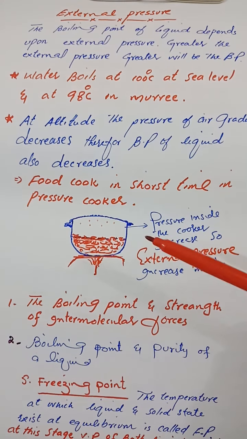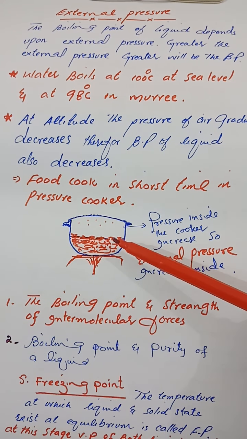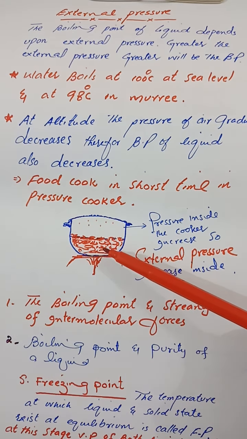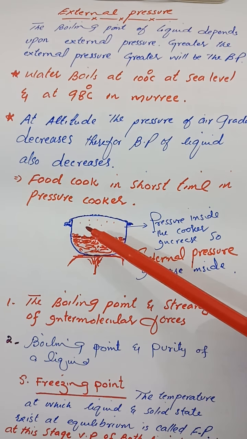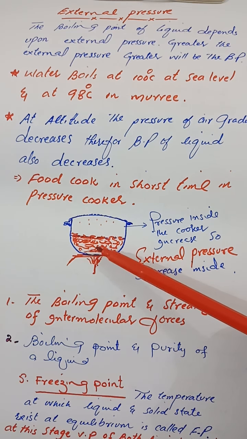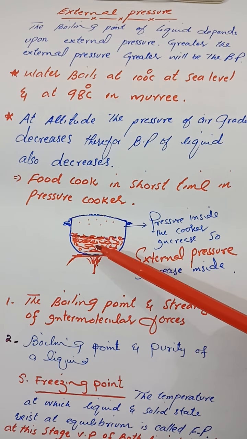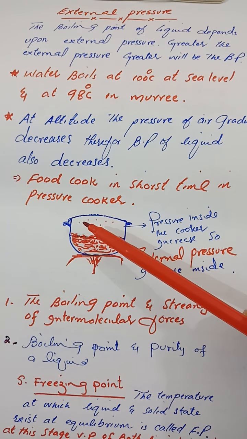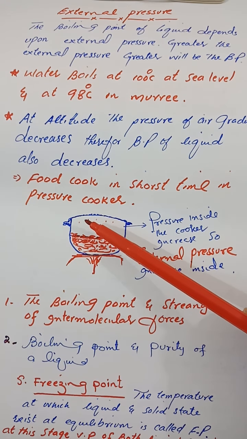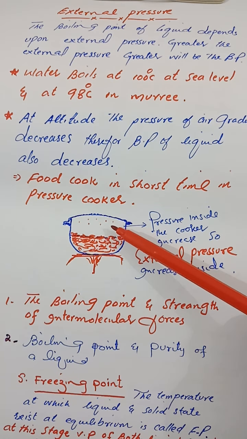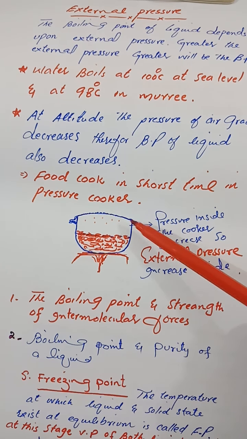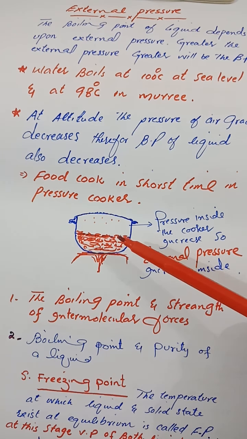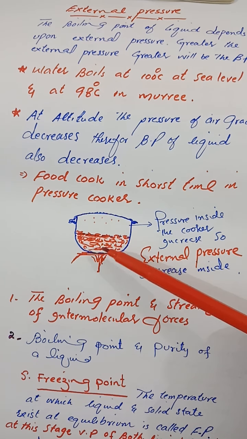Another example where the external pressure increases is the pressure cooker. A pressure cooker is a closed container in which food cooks in shorter time. When food in a pressure cooker is heated, vapor does not escape from the container. So the vapors gather above the water, and the pressure inside the container increases. The increased pressure increases the boiling point.